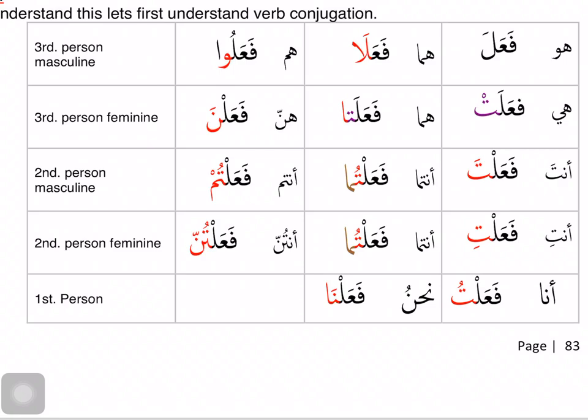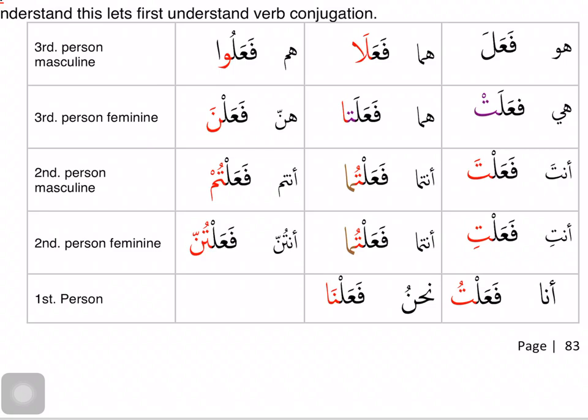What pronouns are these? From the ta'nith family: ta, alif, noon alif, waw, ya noon. Those pronouns are attached pronouns found only in verbs. They are always playing the role of fa'il. Because if you remember, kaf and ha can be found with ism, they can be found with harf of jar, they can be found with harf of nasb, they can also be found with verbs as maf'ul bihi.